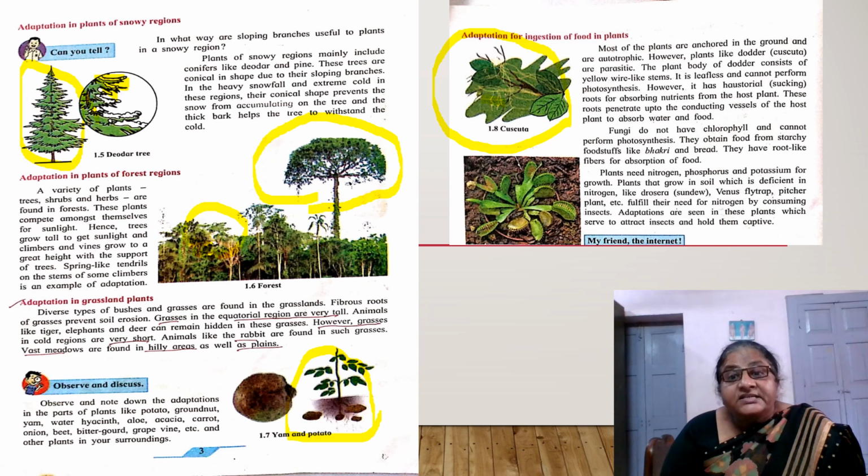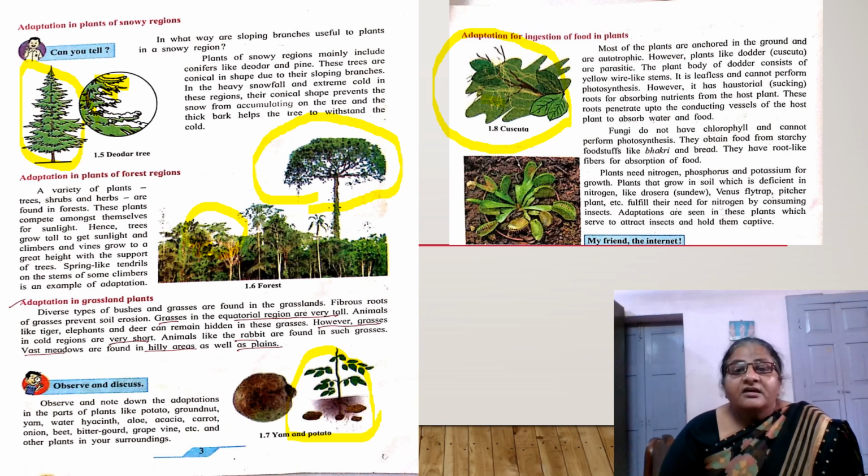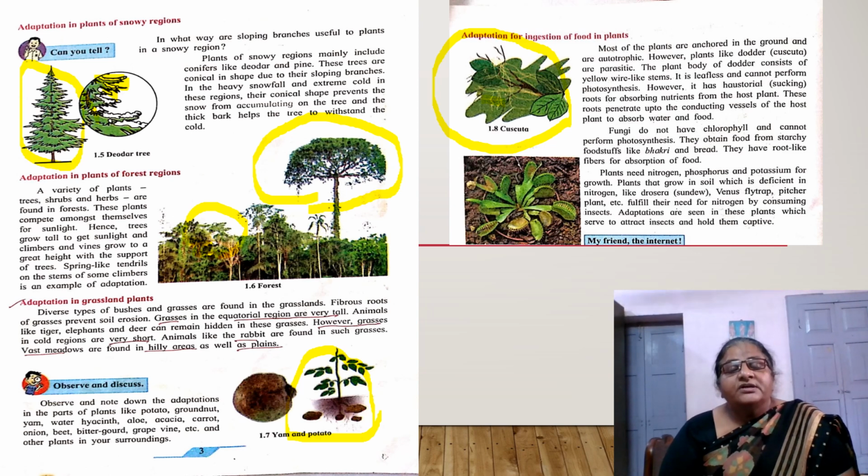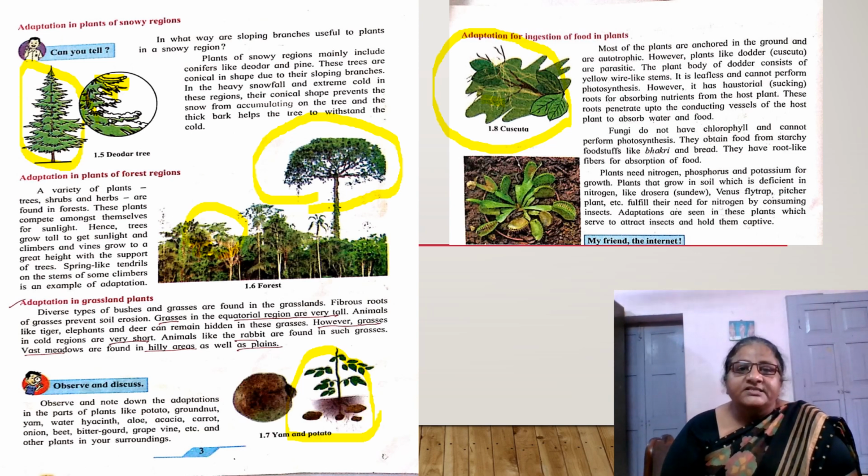And downside we see Venus flytrap. Though it is green in color, it grows on land which does not have nitrogen, phosphorus, potassium in the soil. So in order to fulfill its requirement, it traps insects and takes its nutrition.